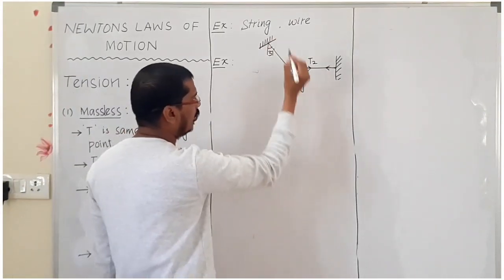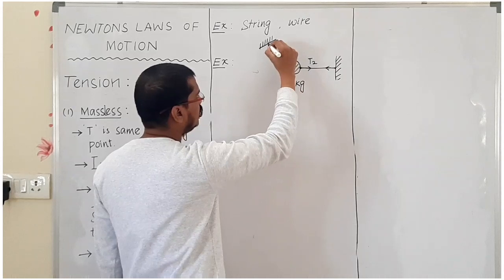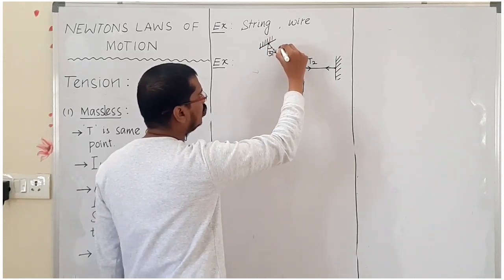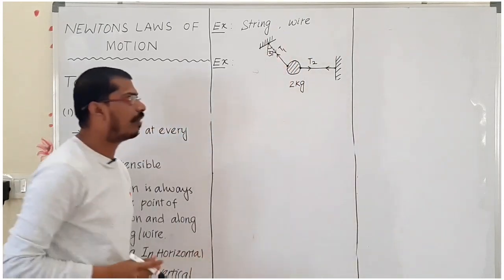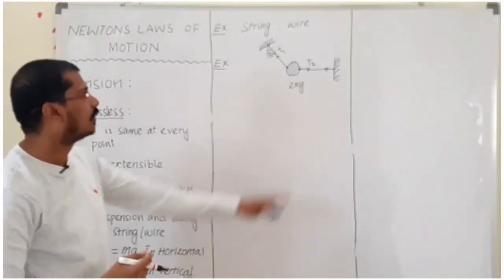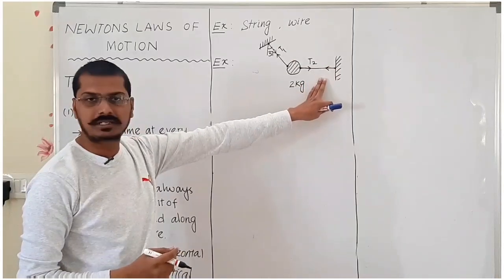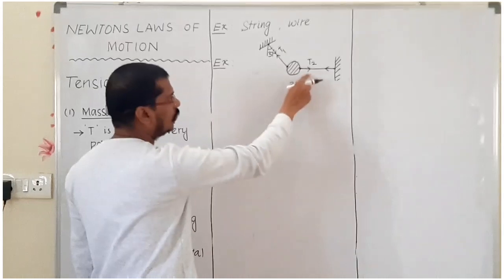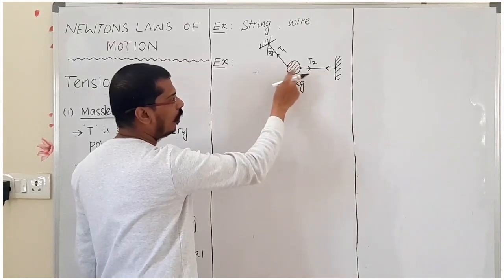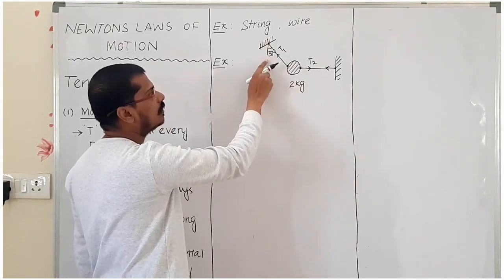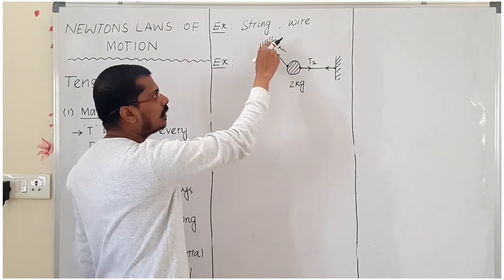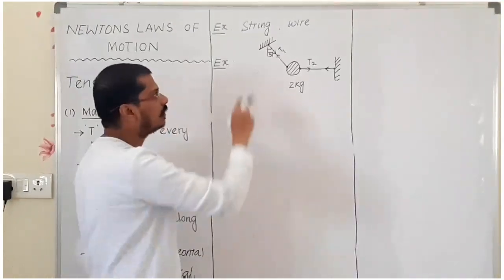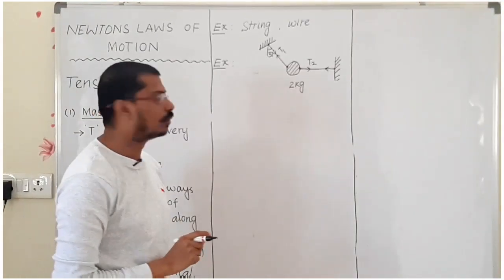Now if you take the second wire, this is the point of suspension and here also a point of suspension. This one I am taking T1. Now we have to find out the tension T1 and the tension T2. If you want to find this, the T2 is perpendicular to the wall, but T1 is fixed at an angle of 37 degrees to the vertical direction. In that case, what will happen? The T1 is resolved into two components.